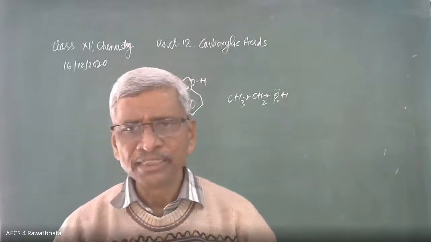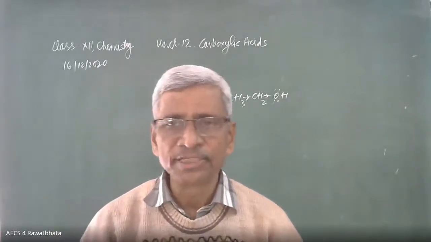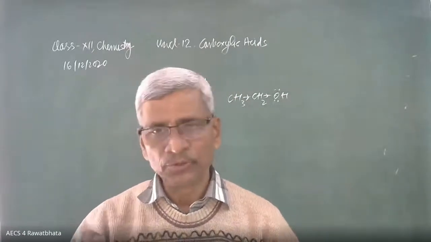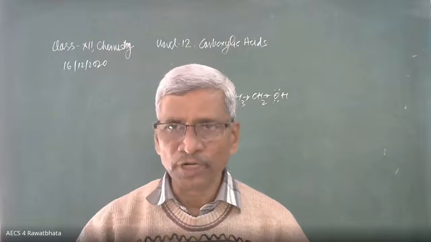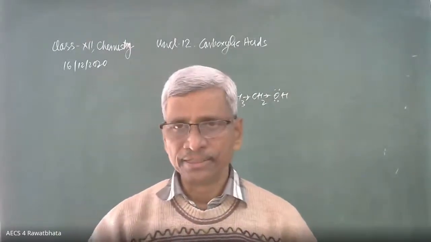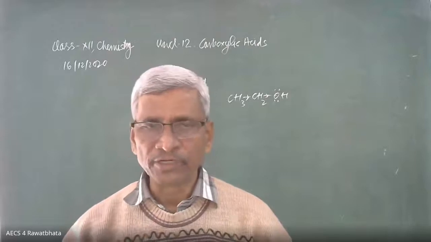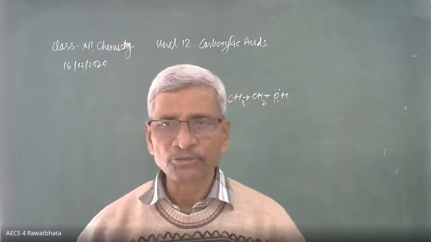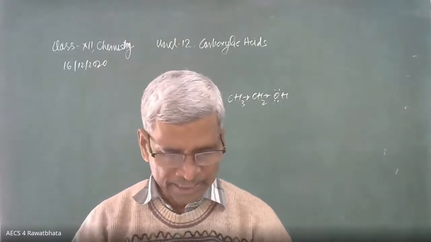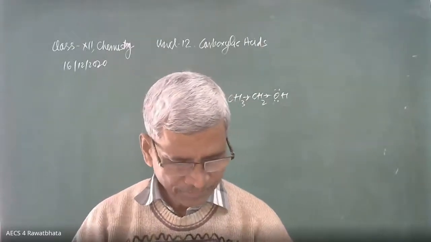But benzene diazonium chloride comes in so many reactions. Just today also we have seen. So I have to take benzene diazonium chloride there also. So many conversions are there through which we are going to get benzene, phenol, and so many other compounds. So we have to take that. The two compounds we will discuss in the next lesson.